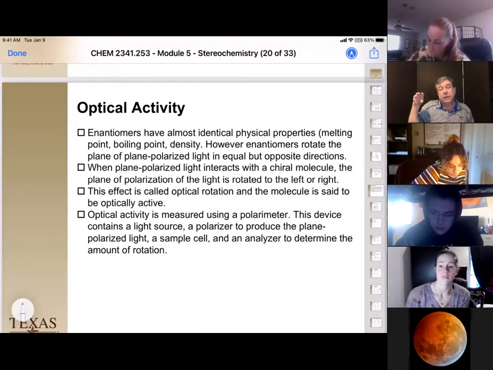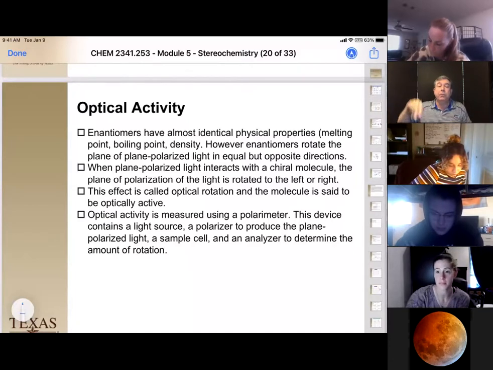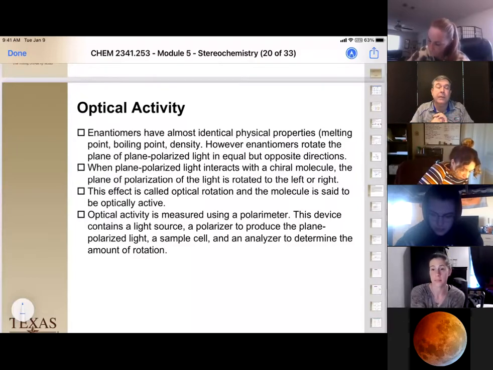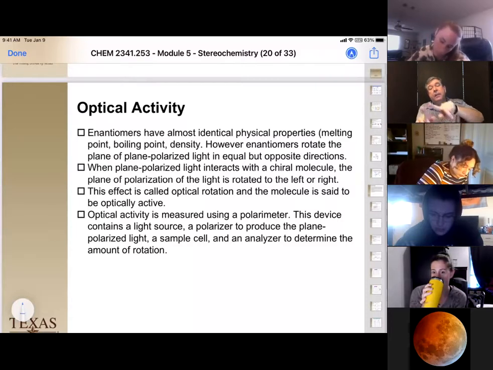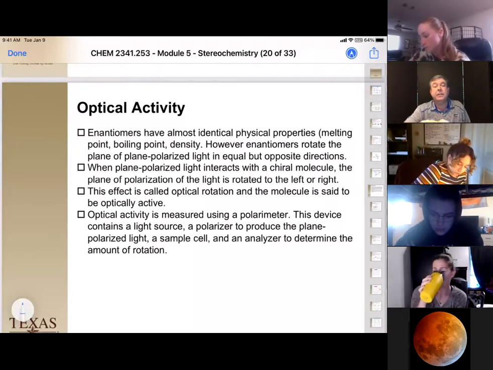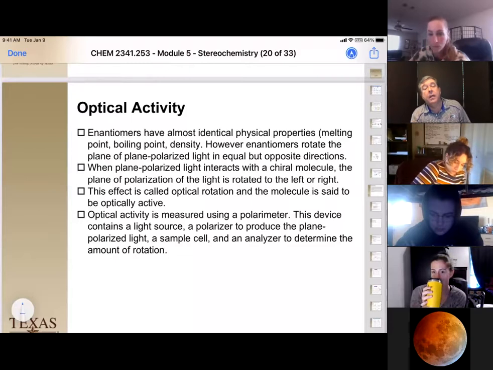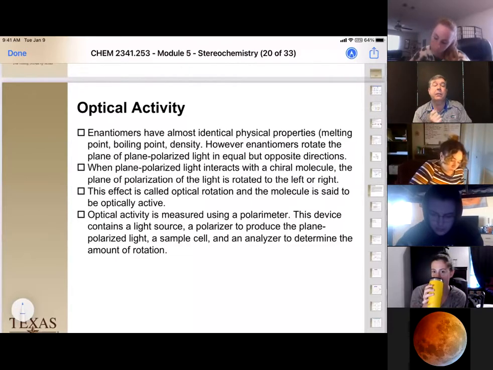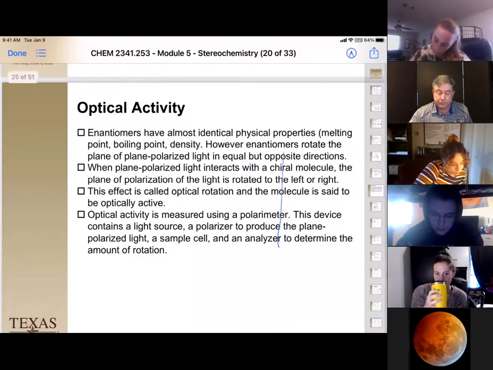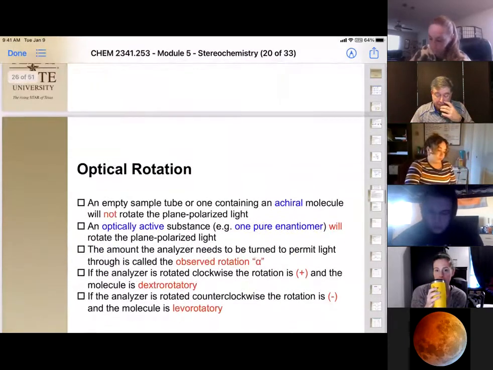So we have a source of light that puts out all different planes of light. We go through a polarizer such that it all lines up. Then you shoot it through a sample of your material, and as it interacts with that sample, it rotates. Then there's another polarizer at the end where you rotate it around till it gets to the maximum intensity. When it's at its maximum intensity, that's the amount of rotation the molecules rotated that plane polarized light, and we can measure that. Okay. So this is how we know it works right here.